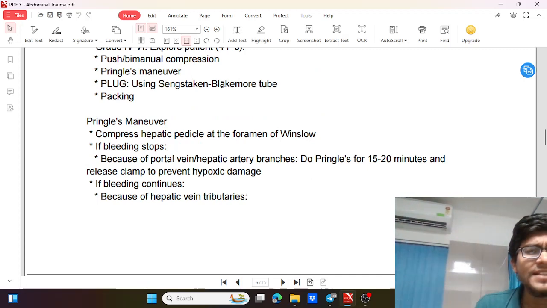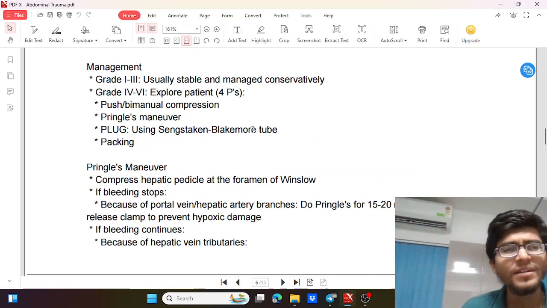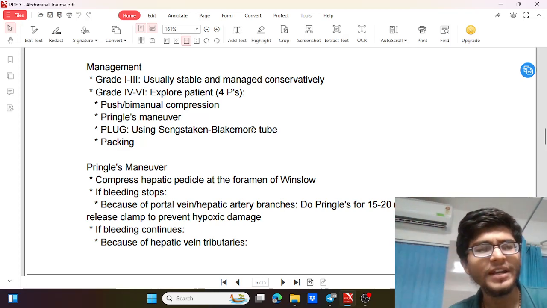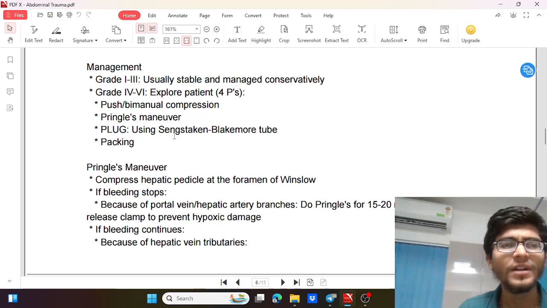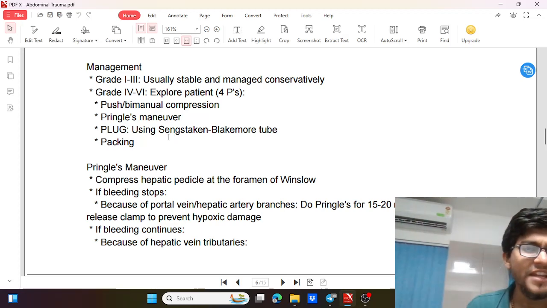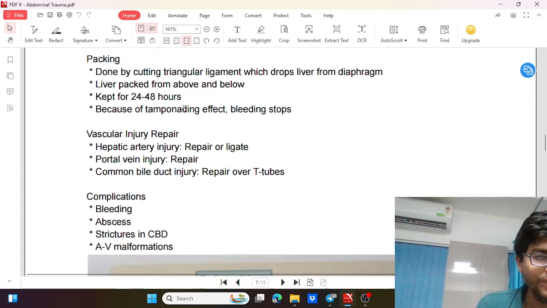And this plug, that is the Sengstaken-Blakemore tube, is used in case of bleeding, to compress a bleeding from the viscera, that is the liver, in case of penetrating injury especially. So that will be helpful for that. And pushing compression bimanually will also stop bleeding in case it is minor. So these are the 4 P's.